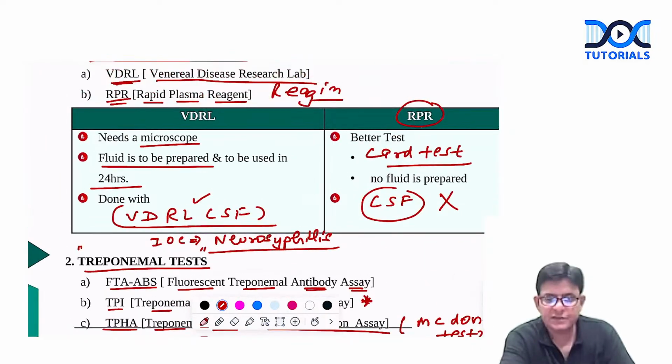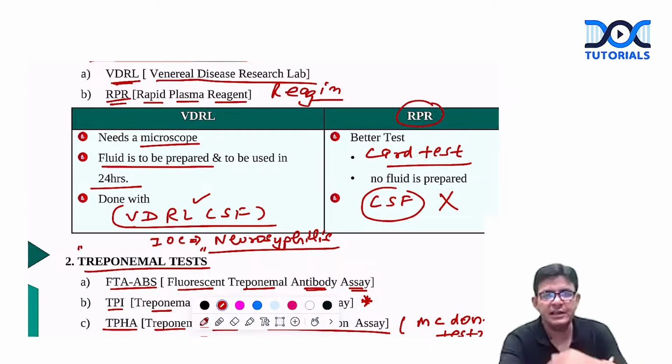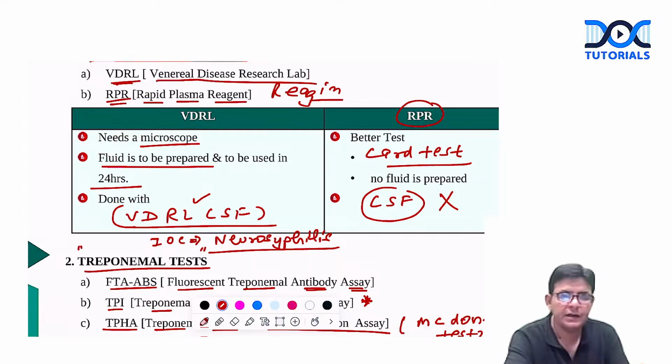These are the various tests which you should know, the non-treponemal and treponemal. In the non-treponemal, we have VDRL and RPR. Which one is better? RPR, because it is cost effective. But in one sample it fails, that is CSF. In that you have to go for VDRL. VDRL CSF is the investigation of choice for neurosyphilis.